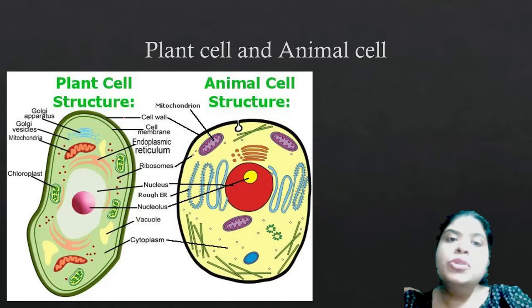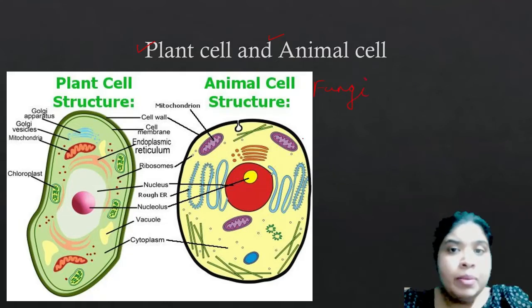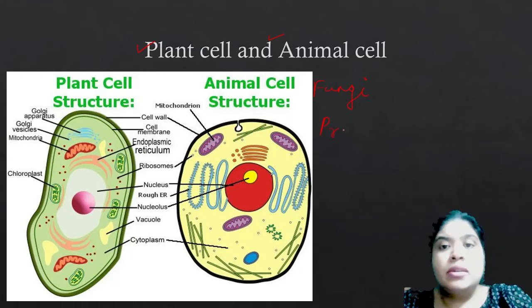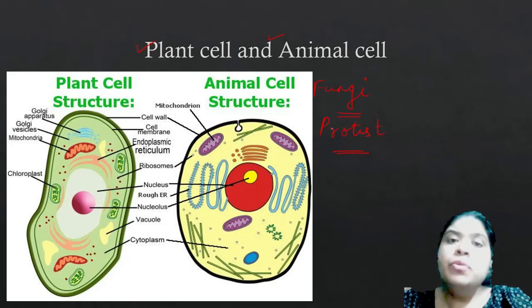Now, when I talk about eukaryotic cells, it will include both the plant cell and the animal cell. Plus, fungi will be included, plus the protists. Okay, so these will also have a well-defined nucleus, which is a eukaryotic nucleus. As you can see over here in the plant cell, you have a well-defined nucleus present.